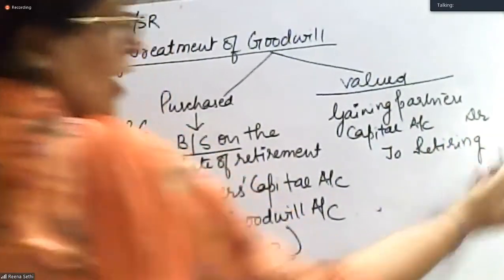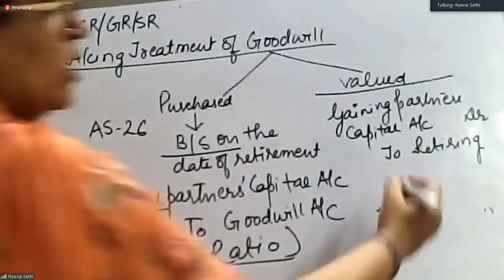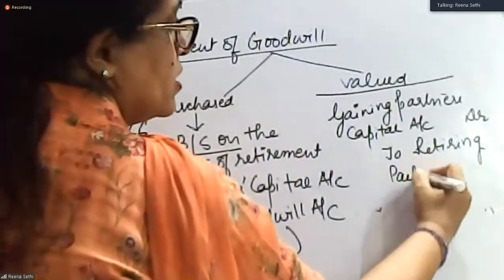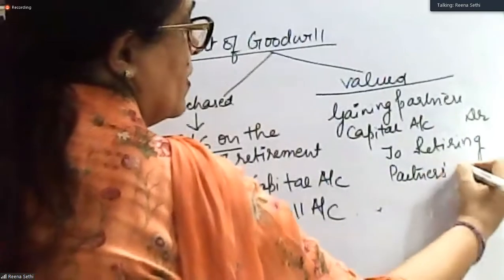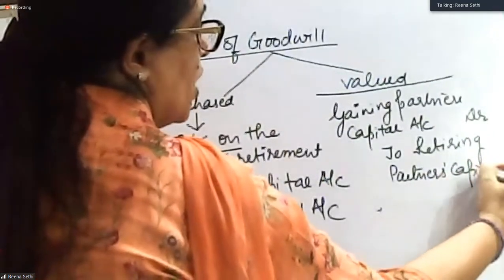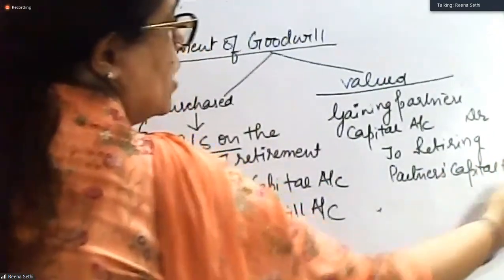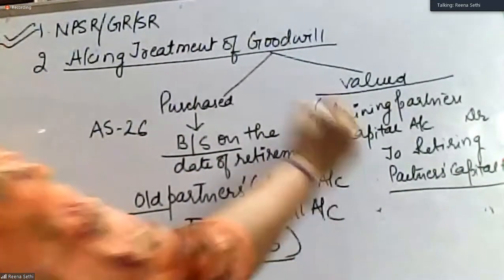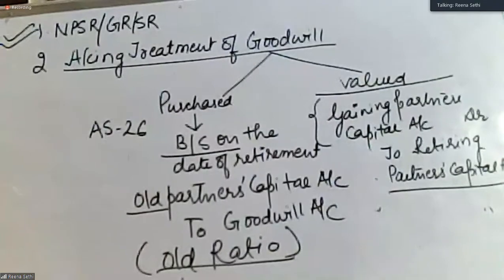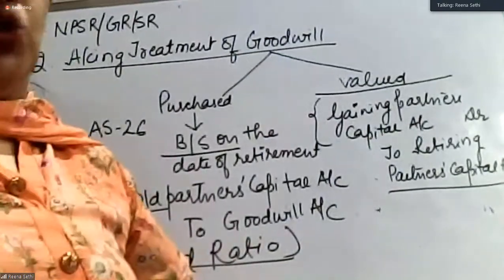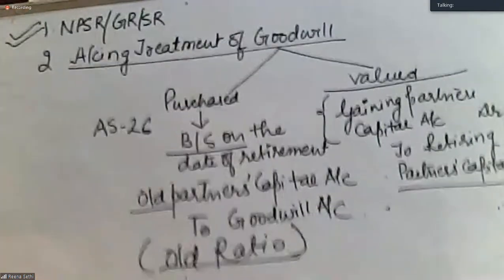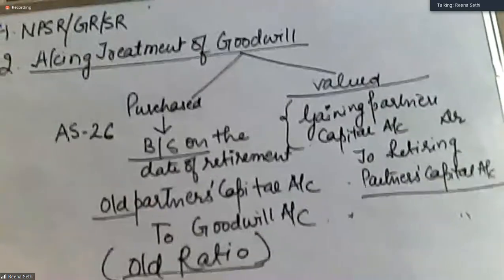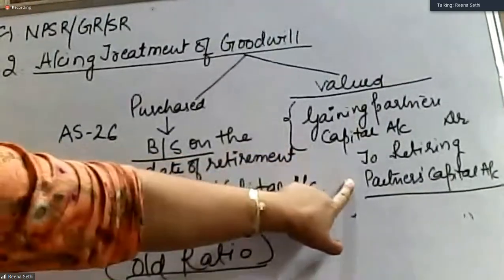We can say sacrificing, he is sacrificing to retiring partner's capital account. So whatever amount he is sacrificing will be given to him by the gaining partners. So we have to be very careful in calculating the gaining ratio. This will be given to the retiring partner.